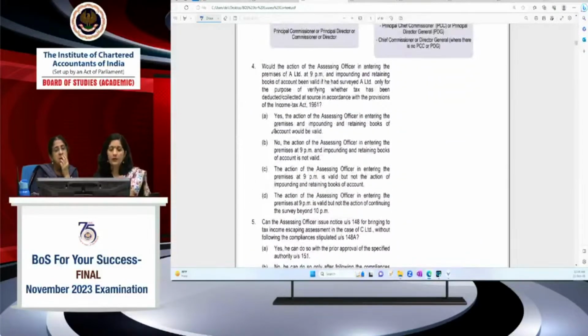Fourth question में, would the action of the assessing officer in entering the business premises of A limited at 9 p.m. and impounding and retaining the books be valid? Valid होगी क्या? कब? If he had surveyed A limited only for verifying whether tax has been deducted or not in accordance with the provisions. तब आपको बताना है 9 p.m. पे they entered.